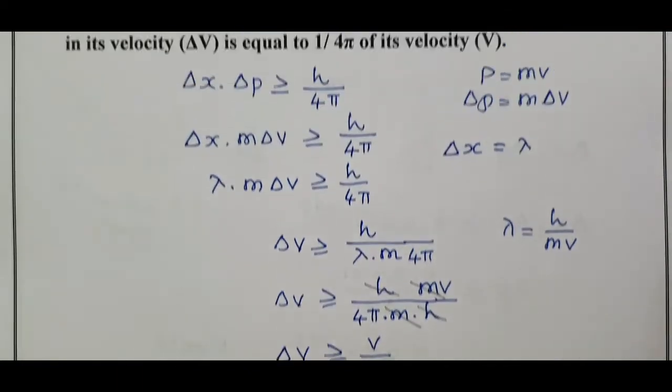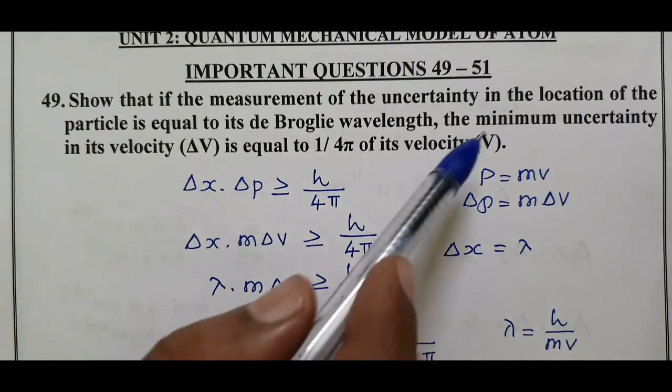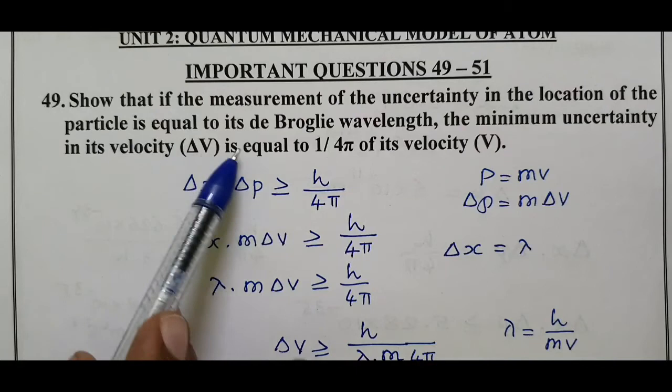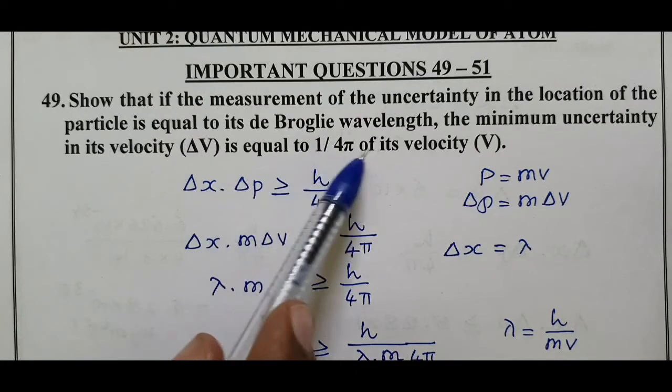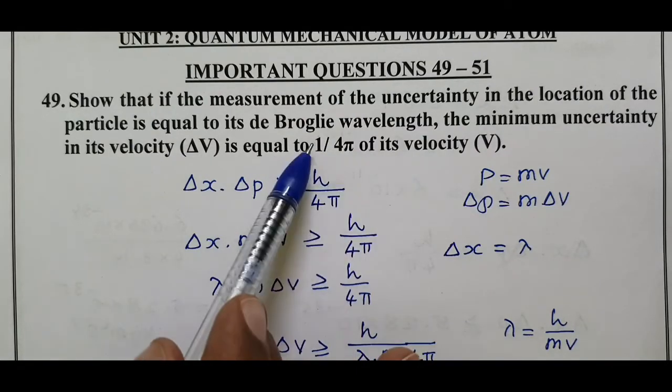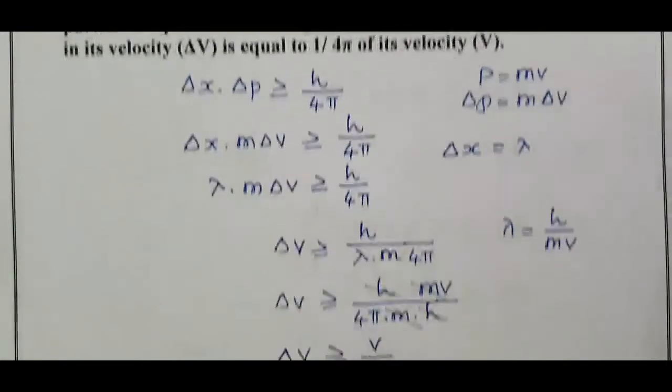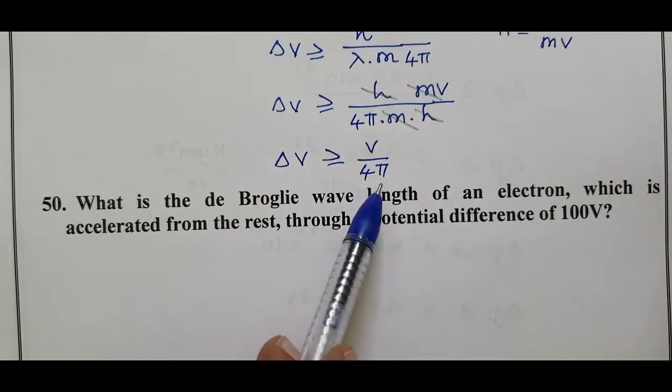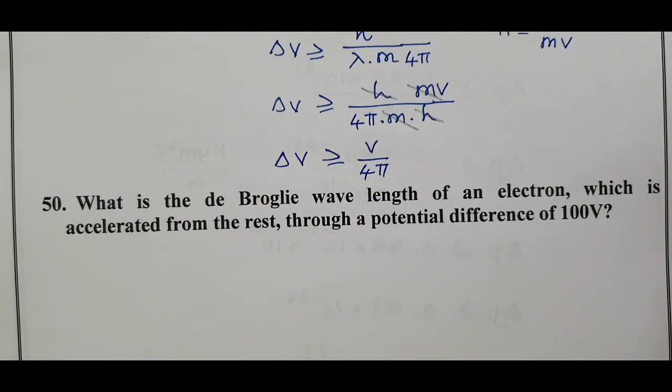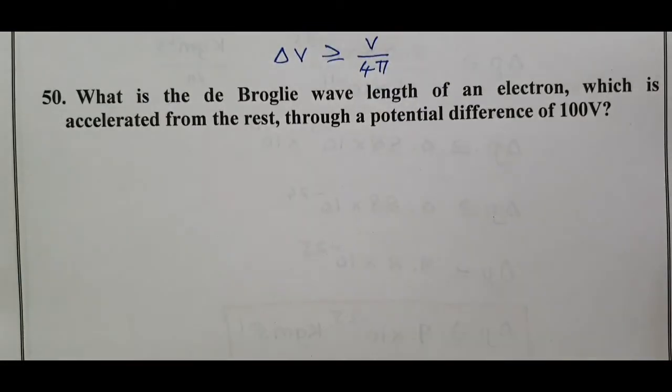Finally, the minimum uncertainty in its velocity is equal to 1 by 4 pi of its velocity, that means 1 by 4 pi into v. That is our v by 4 pi. The answer is correct. Come to the next one.